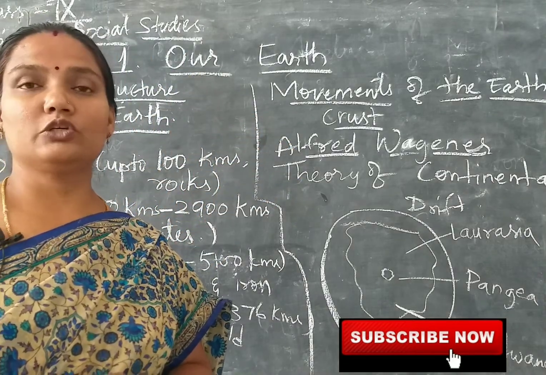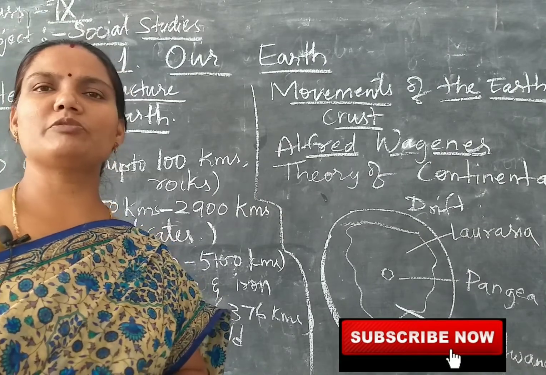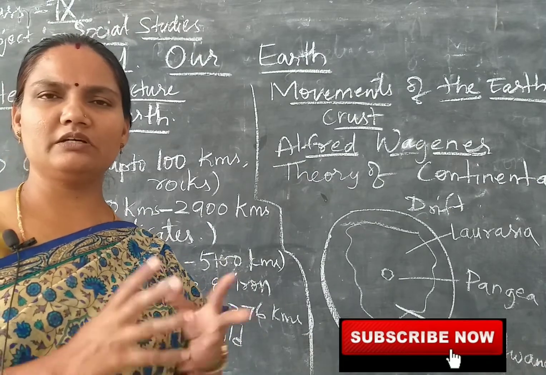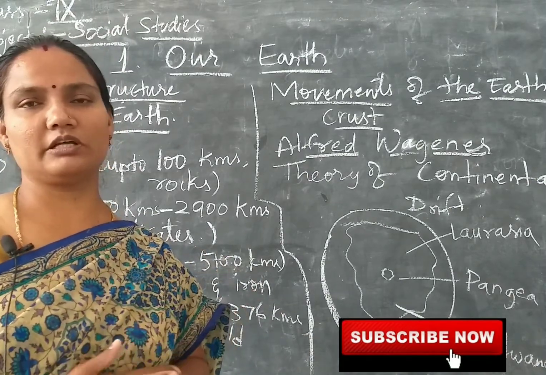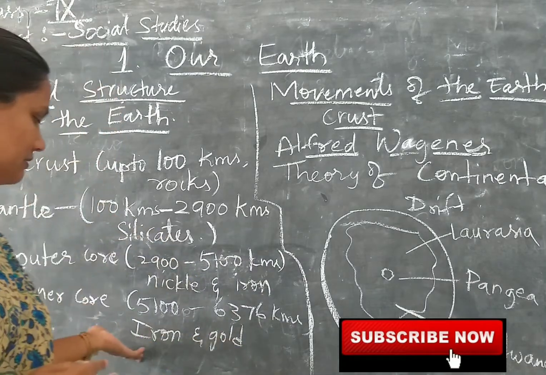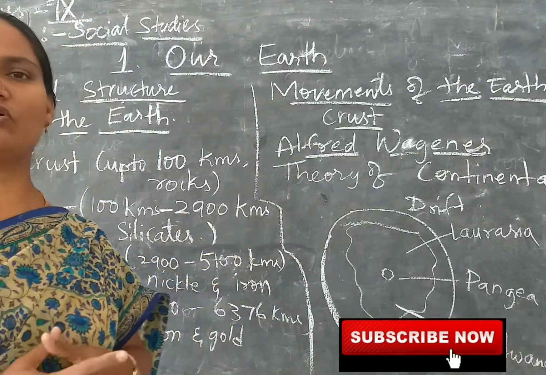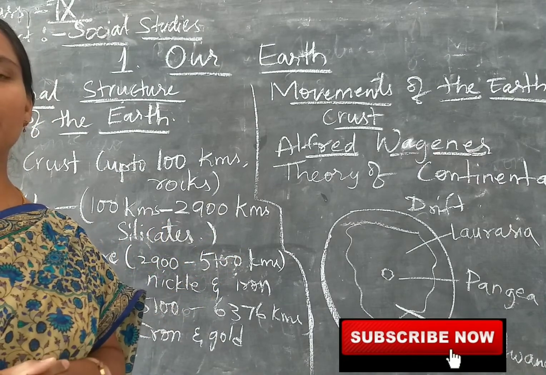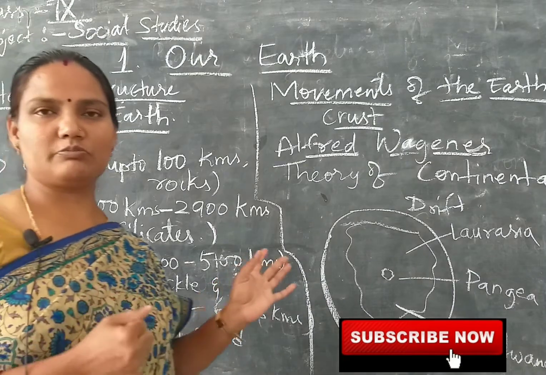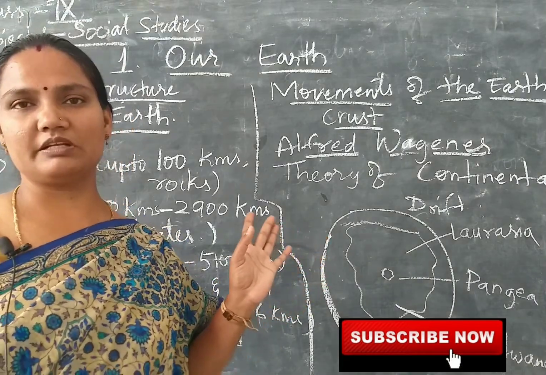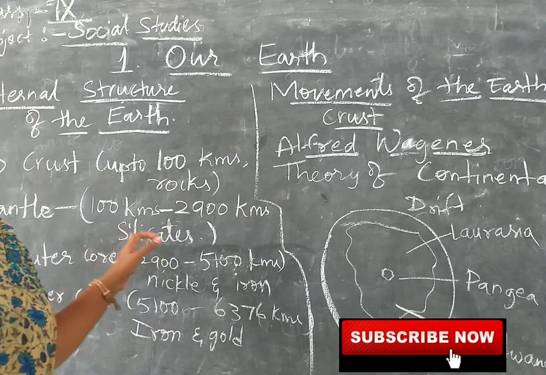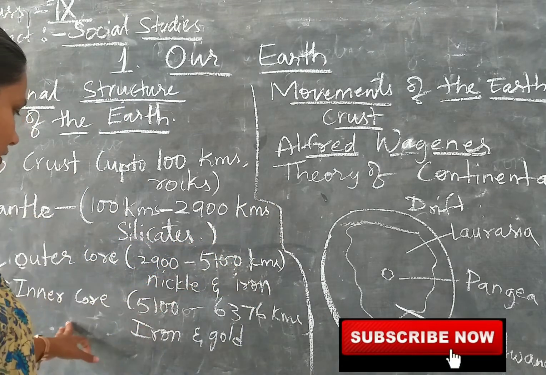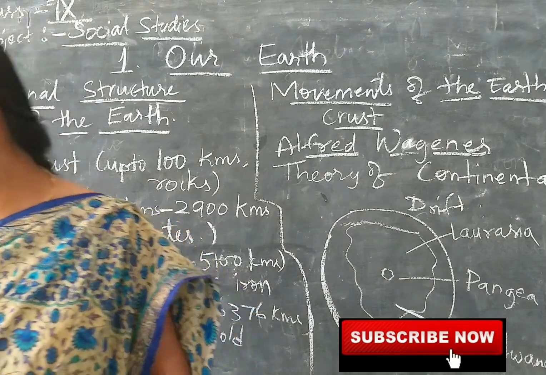So due to the volcanoes and the earthquakes, these minerals come out of the inner layer and spread on the earth. After the formation of the planet Earth, when it was very hot, many earthquakes and volcanoes erupted, and at that time most of these minerals came out and spread on the planet Earth. When we started digging, we got these minerals. Even today we get these minerals in the mantle layer. When you dig the soil, you get the minerals. Right, children? So this is about the internal structure of the earth.